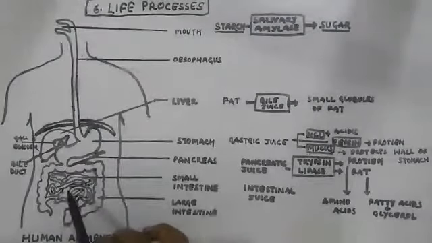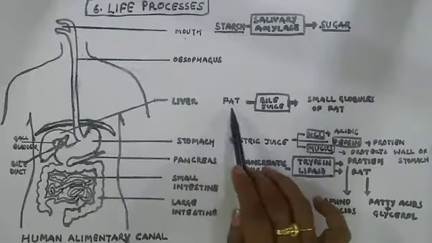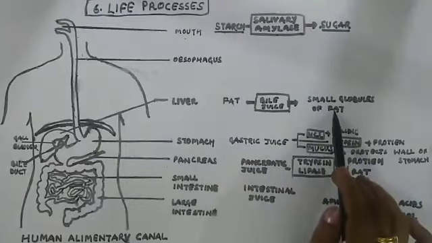It acts on fat. As you know, fat is a complex molecule. What is its action? It simply breaks the bigger molecules of fat into smaller globules.